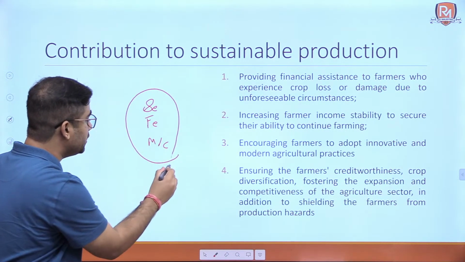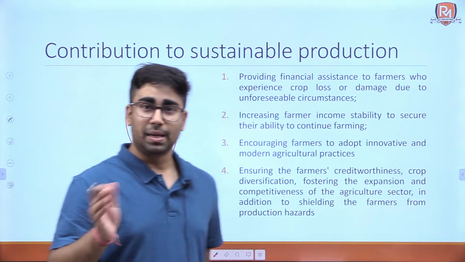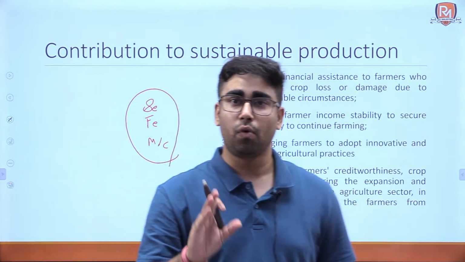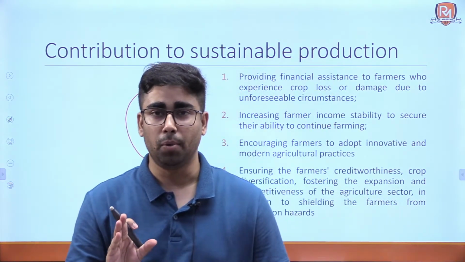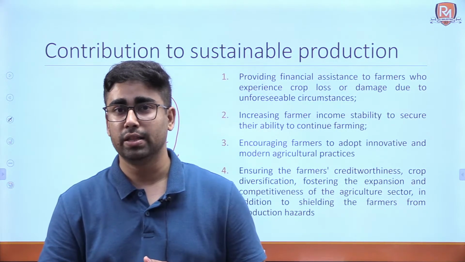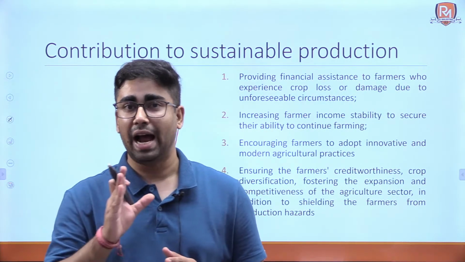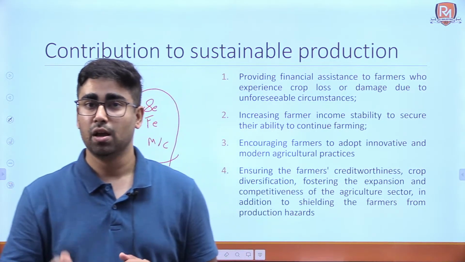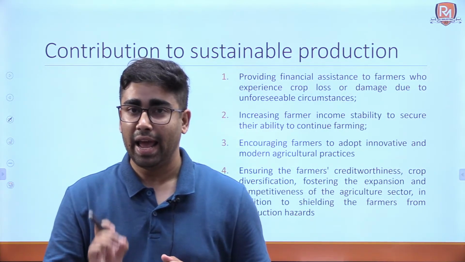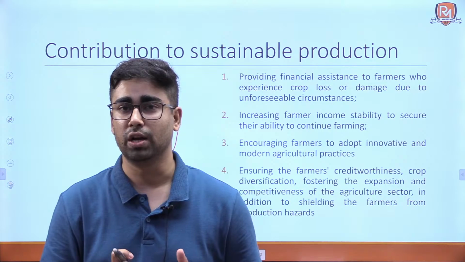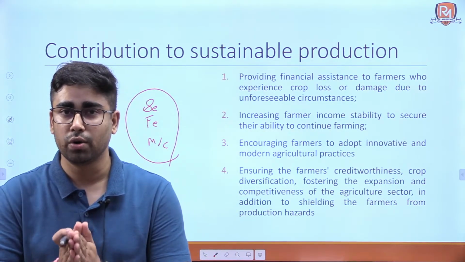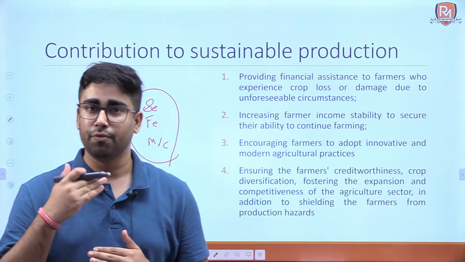Now, they need to return this money. Suppose in that particular year, unfortunately, they experience crop loss. Will they be able to return that money? No. And that is why their credit worthiness with that particular bank will decrease for no fault of theirs. Hence, the Pradhan Mantri Fasal Bima Yojana will help them to ensure their credit worthiness in the future also.